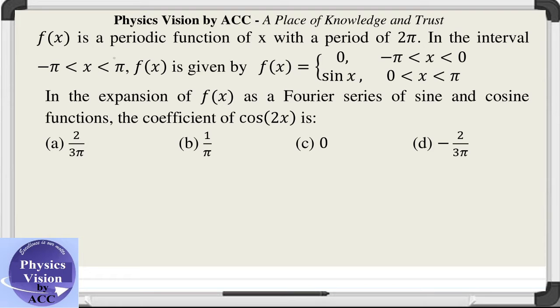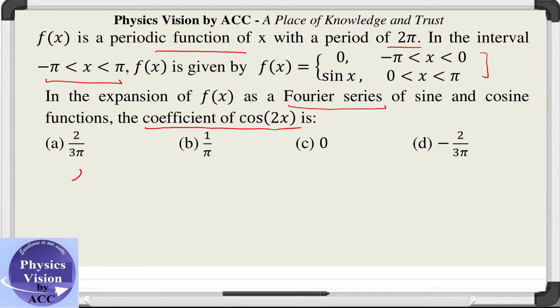The given question is, if f(x) is a periodic function of x with a period of 2π, in the interval minus π to π, the function is given by this. What is asked in the question is that in the expansion of f(x) as a Fourier series, it's a question of Fourier series expansion, we need to calculate the coefficient of cos 2x. So, what is the coefficient of cos 2x?